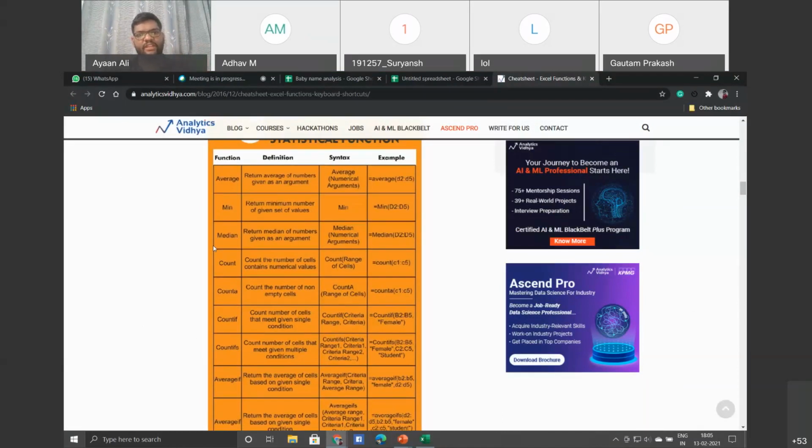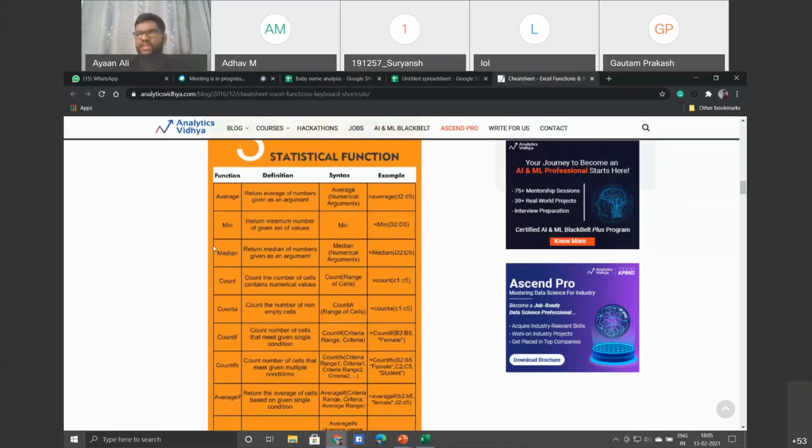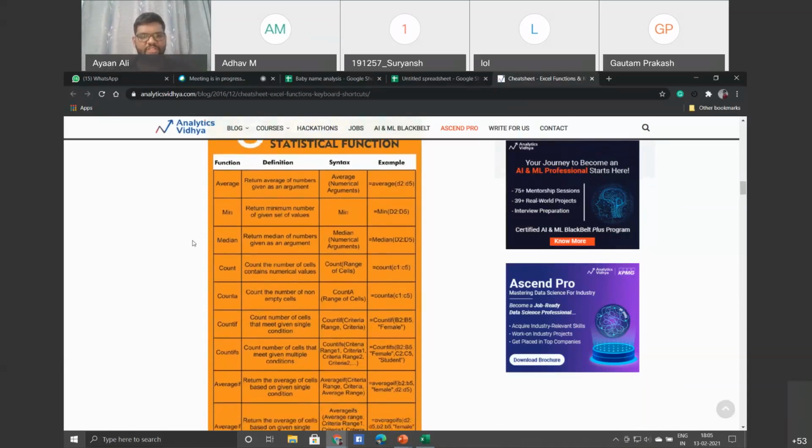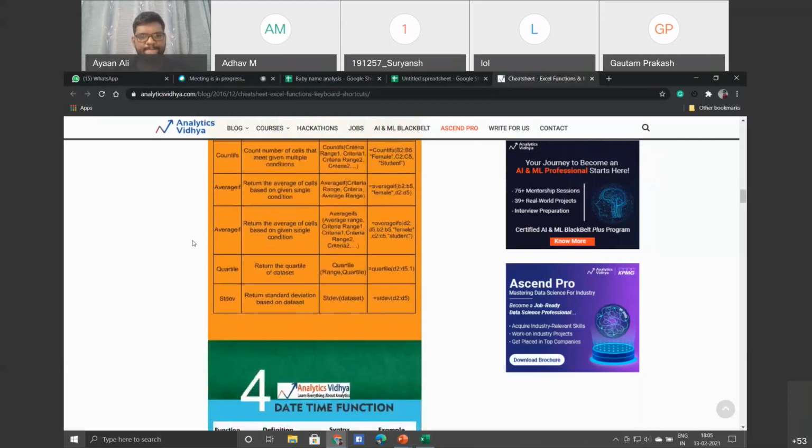These are various methods by which you can see how the data has been spread. Suppose there are three data points: 1, 2, and 50. The median will be 2, but the average will be 50 plus 2 plus 1 divided by 3. So by the difference between median and average, you'll understand how the data is spread across.